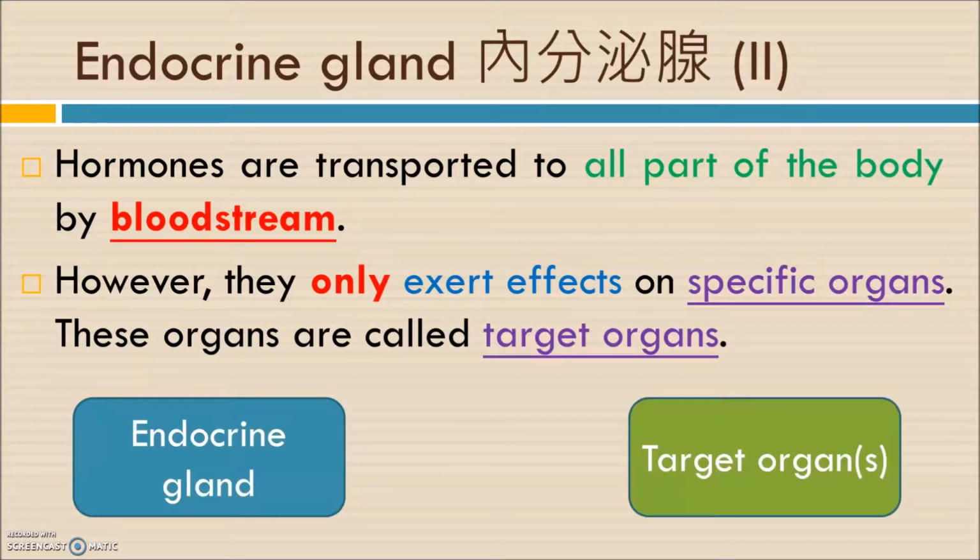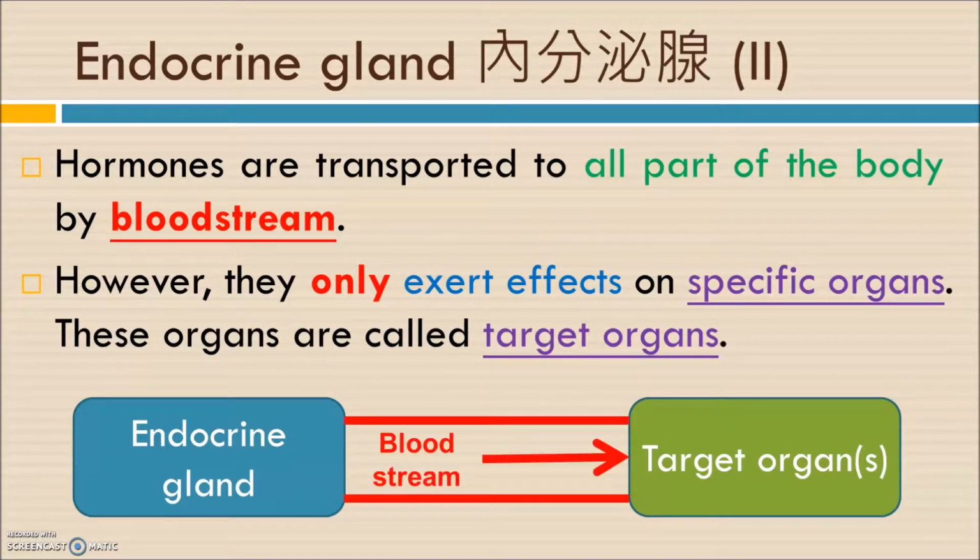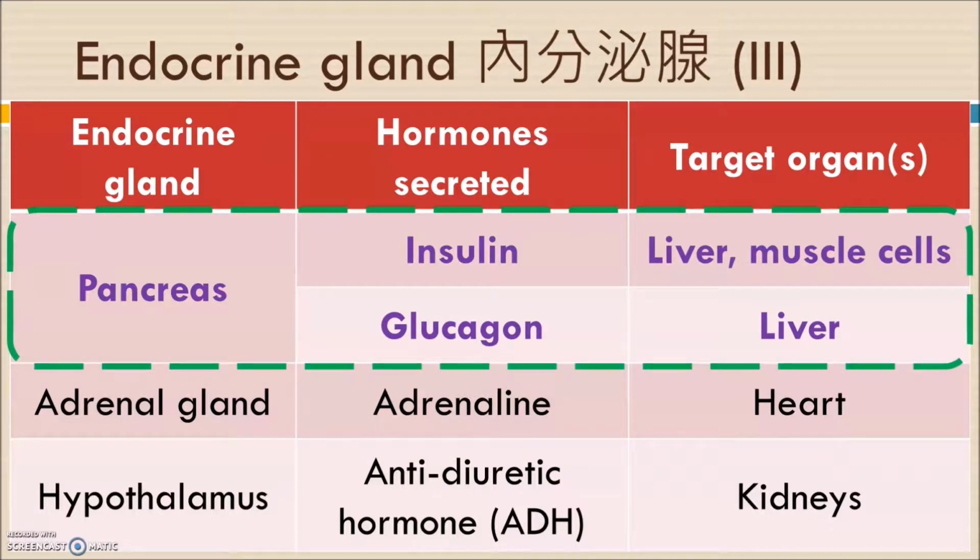So the endocrine gland secretes the chemicals, the hormones, through the bloodstream to the target organs, with the receptor acting as recognition. Our focus is the pancreas, which can secrete insulin and glucagon. The target organ can be more than one. Insulin can act on the liver, muscle cells and body cells. The glucagon only acts on the liver, something like this.